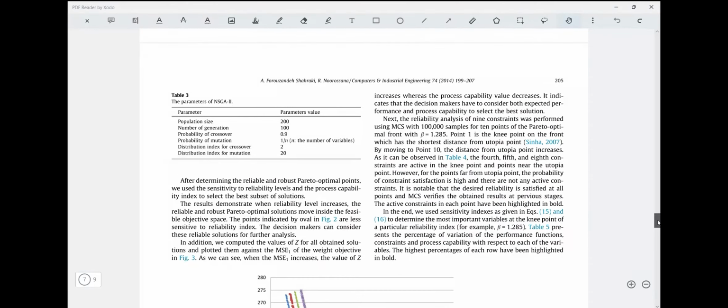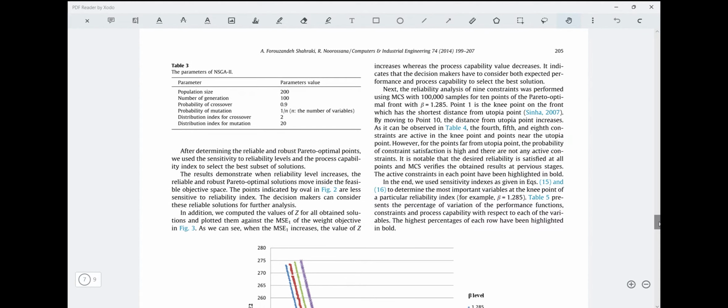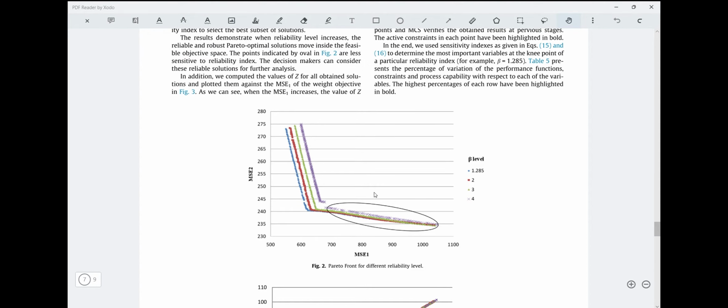Moving further, after determining the reliable and robust Pareto optimal points, we use the sensitivity and reliability levels. The results demonstrate that as the reliability level increases, the reliable and robust Pareto solutions move inside the feasible objective space, and this is shown in the oval in figure 2.